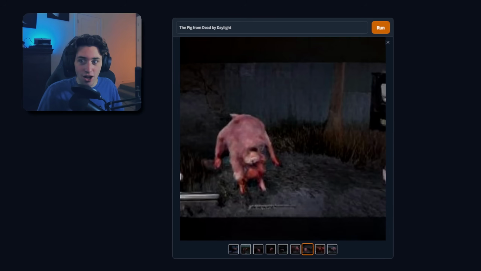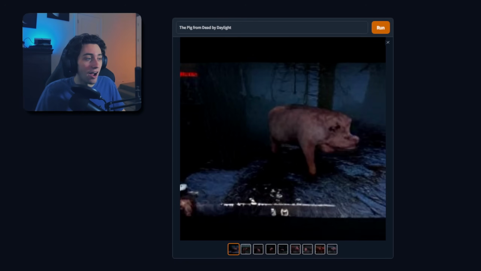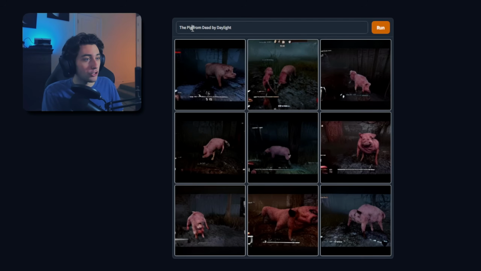What is that? That is not... This looks like that thing from the forest. This is not a pig. This is not a pig at all. What is that? What is that? Why are there two? Why do they have names? What is this? This is not... Now that looks like a pig. Okay, we're gonna try something else.